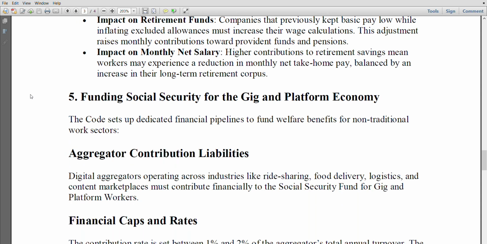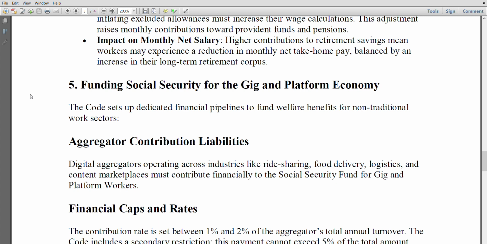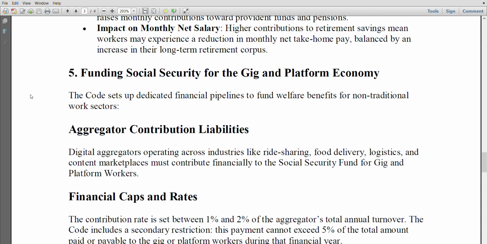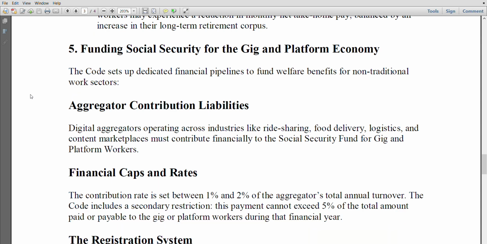Funding social security for the gig and platform economy. The code sets up dedicated financial pipelines to fund welfare benefits for non-traditional work sectors. Aggregator contribution liabilities. Digital aggregators operating across industries like ride sharing, food delivery, logistics, and content marketplaces must contribute financially to the Social Security Fund for gig and platform workers.